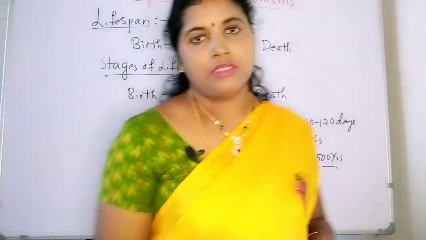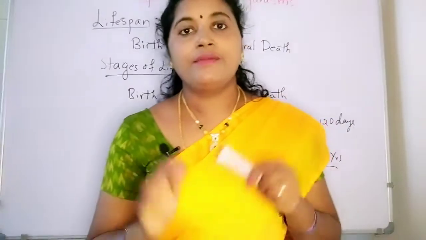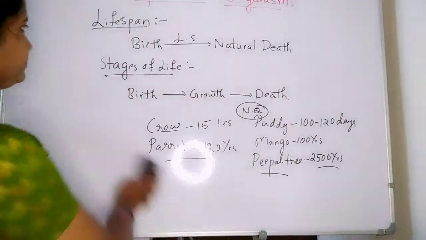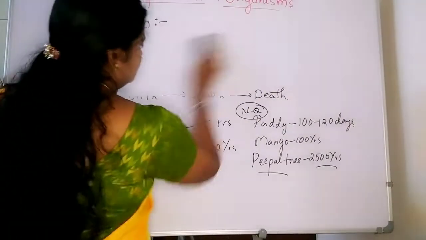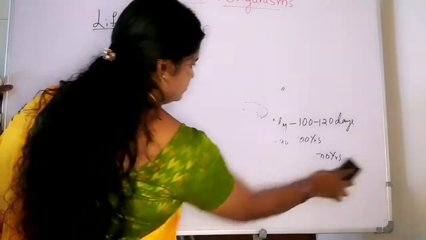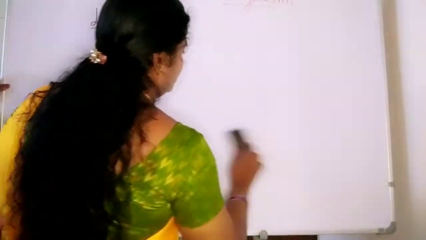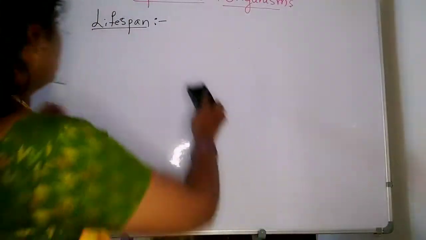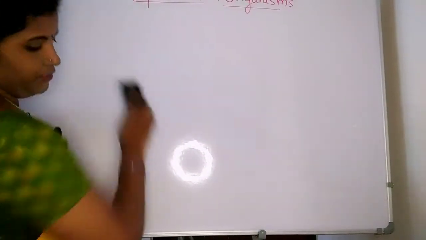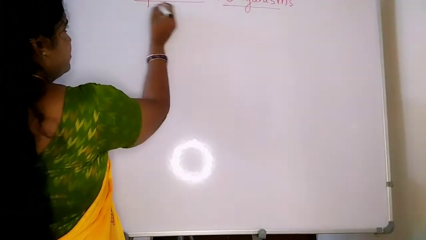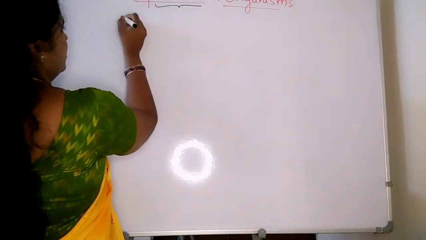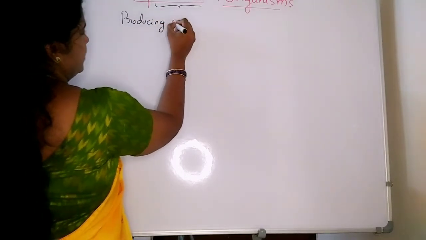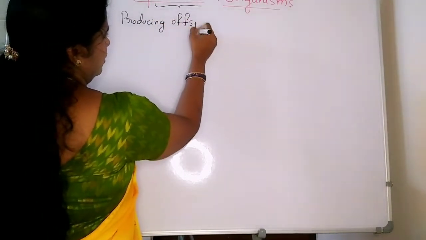Next we are going to see how reproduction is going to start and what reproduction is. Reproduction is nothing but producing organisms. Here the simple definition is producing the organism. Reproducing is nothing but producing, so generating or producing offsprings of their kind.